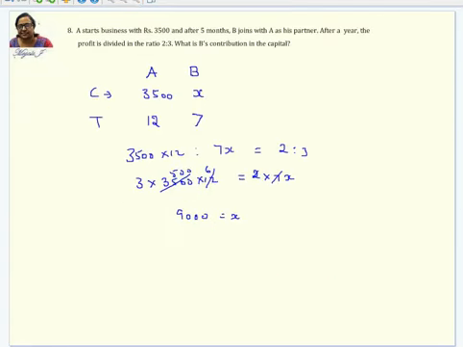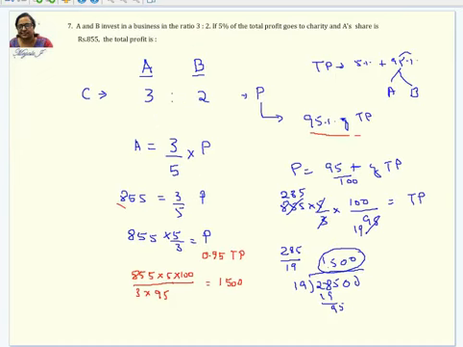I hope this is clear. There is nothing except for the calculation part which you have to see. Except this part is like the profit completely is not shared among these two persons A and B. Only the 95% of the profit is shared. So 5% goes to the charity. So this 95% of the total profit you are taking. From that you can find out what is the total profit.